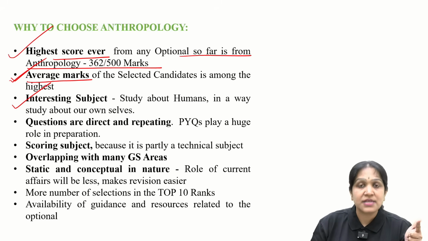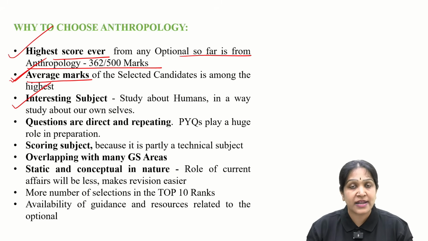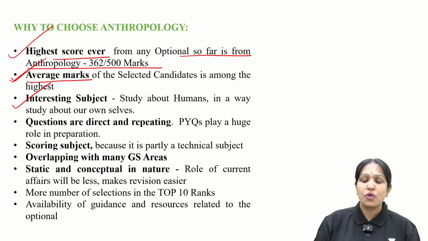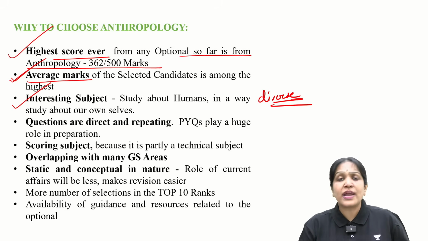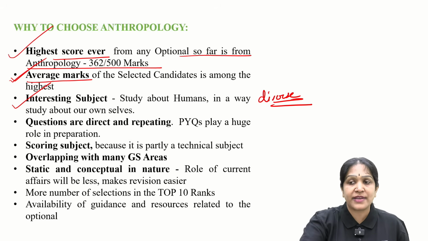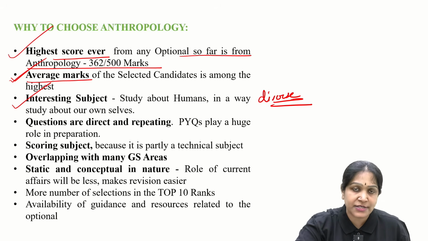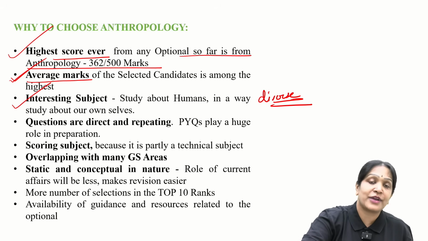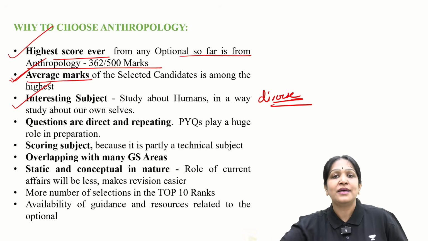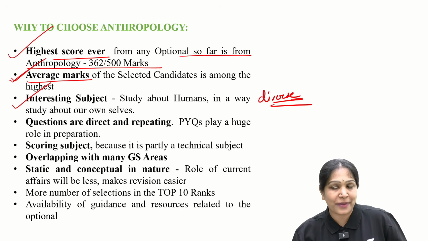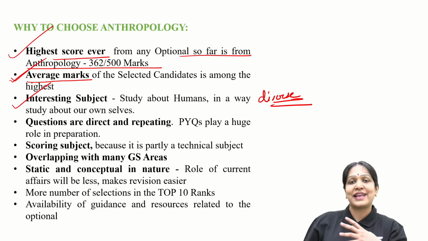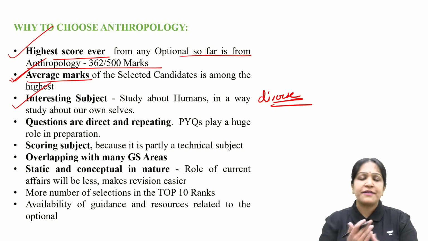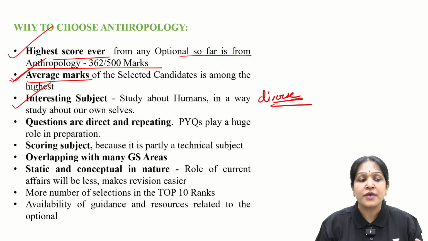Next one, interesting subject, because here we are studying about our own selves. Moreover, it is very diverse. When you get bored with theories, you have some genetics. When you get bored with genetics, you have some archaeology. When you get bored with archaeology, you have some Indian society kind of topic. When you get bored with that, you will get some polity like subject. When you get bored with that, you will get some economy like subject. So you will have diverse topics. There is no chance of monotony or boredom in this subject.